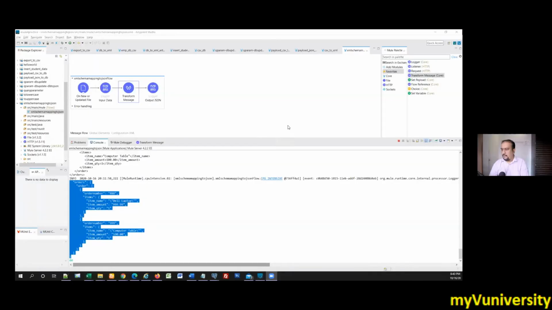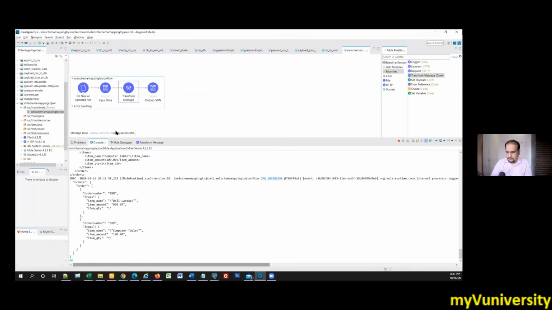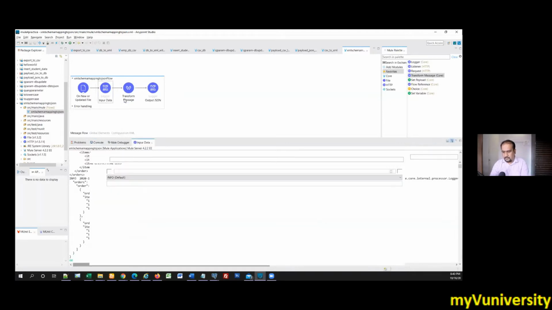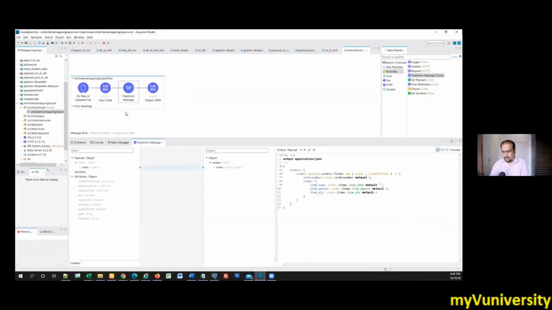Can you see my screen? Yes, perfect. Here my payload is the transform. I put it like no order number.